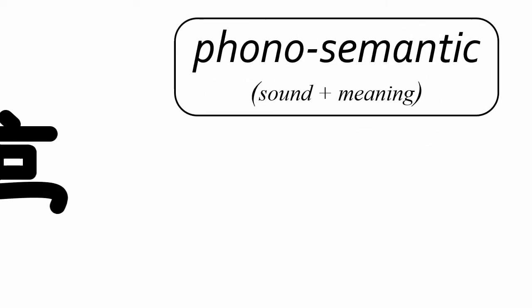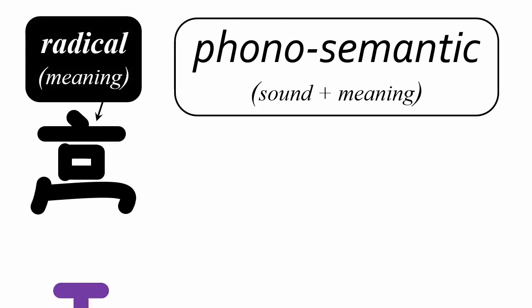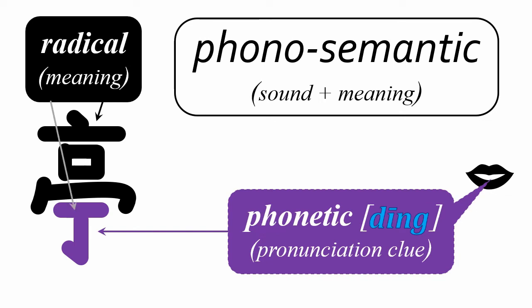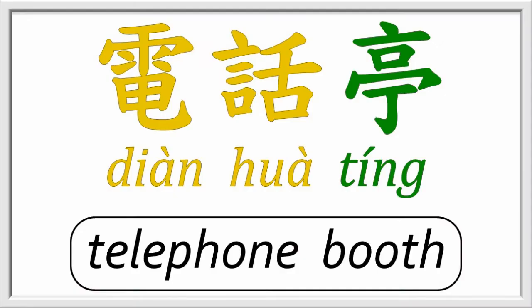It's a phono-semantic character with 丁 as the phonetic element, and also alludes to the idea of something tall and firmly fixed in place, such as a nail. Nowadays, however, 停 refers to rather smallish structures, often round or hexagonal, that might appear in a public park or even a street-side kiosk selling tickets or newspapers. They generally do not have walls. The most recognizable example is a public telephone booth, 电话亭. A phone booth may have walls, but they're transparent.